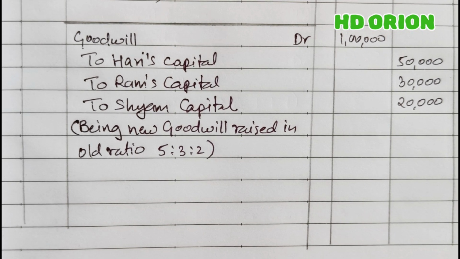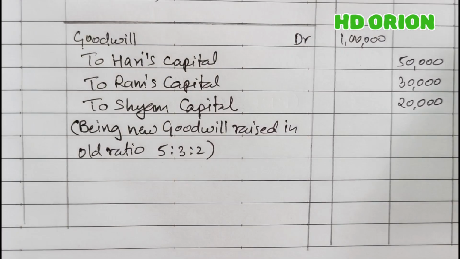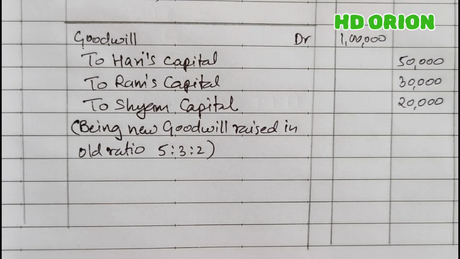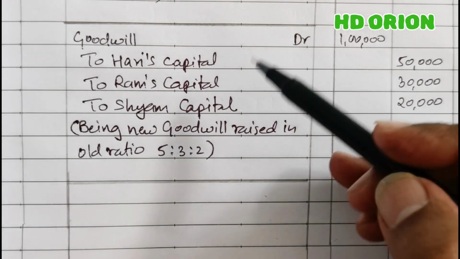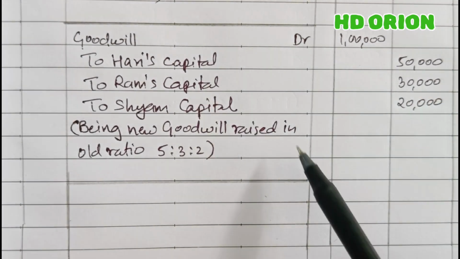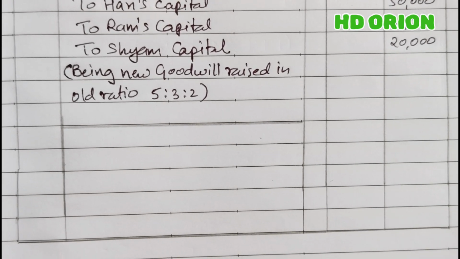Now if you stop here, you will see that goodwill, being a debit balance, will be shown on the asset side. But we have not purchased this goodwill from outside. It is the internal goodwill calculated by the firm. So we need to write it off now. Writing off will be the reverse of raising the goodwill. So how to write it off?